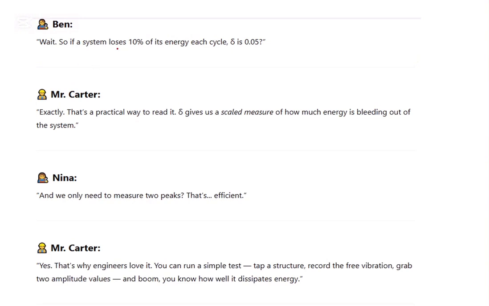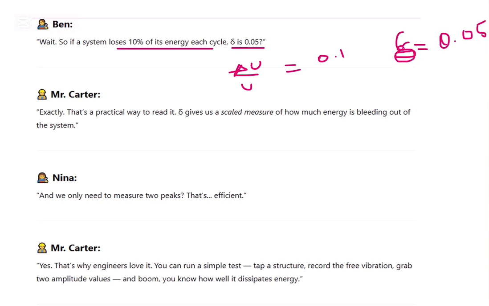So if a system loses 10% of its energy each cycle, delta is 0.05. If energy lost each cycle is 10%, then delta is half of that. 0.1 divided by 2 is 0.05. So if 10% energy is lost, delta becomes 0.05. That's a practical way to read it.